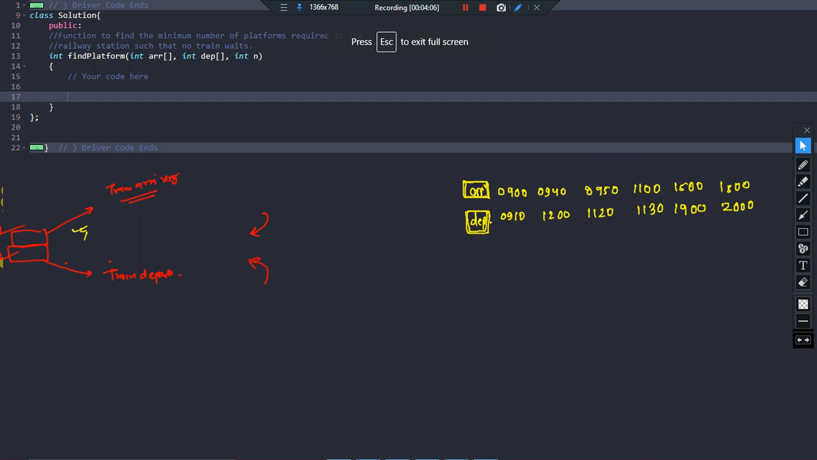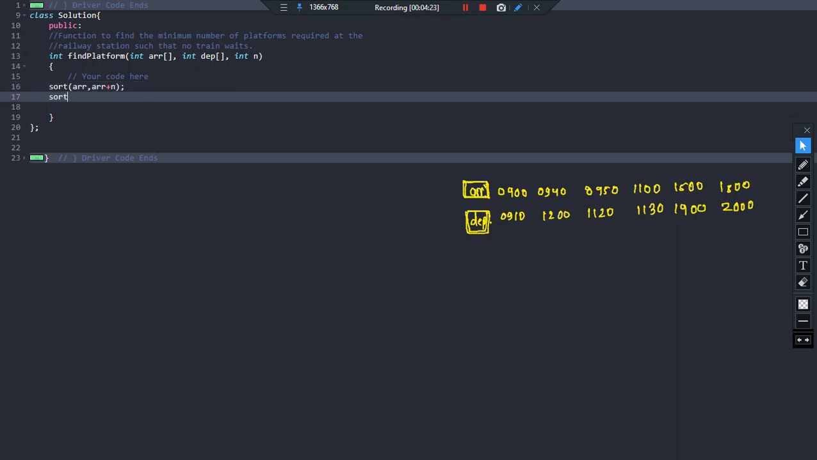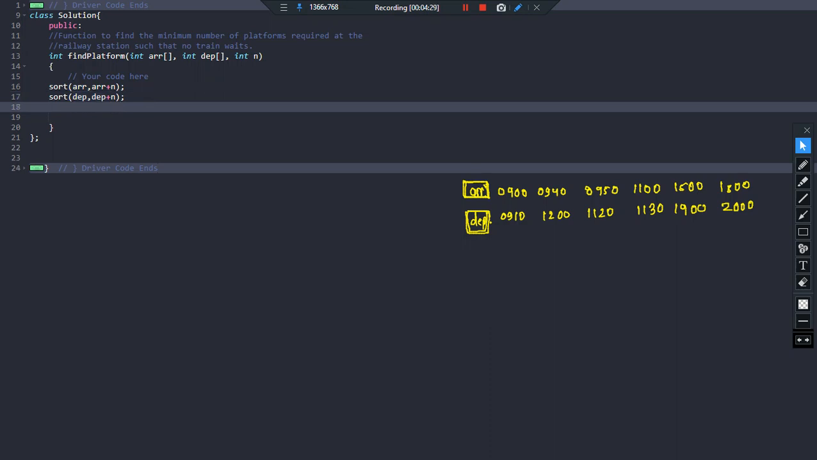Great. So what we are going to do is sort them. So I just sort them here. Sort array ARR plus n. So this particular first array will be sorted, and then the departure time will also be sorted. So DEP comma DEP plus n. Fine. So once I have sorted them, now I will be doing what?